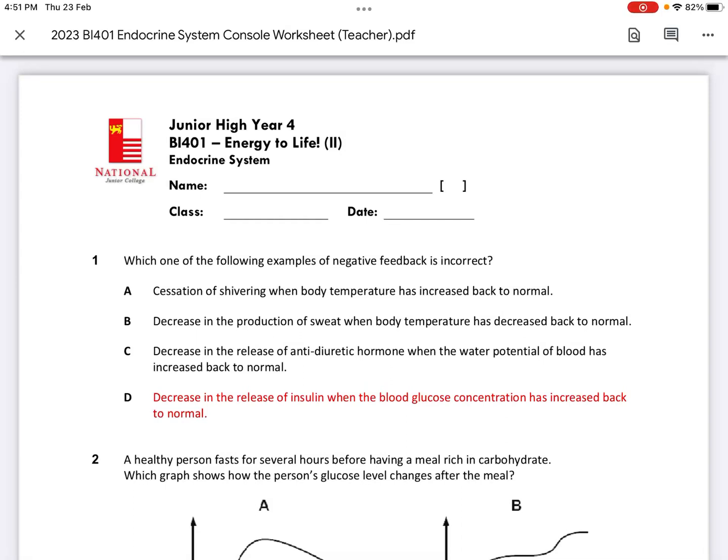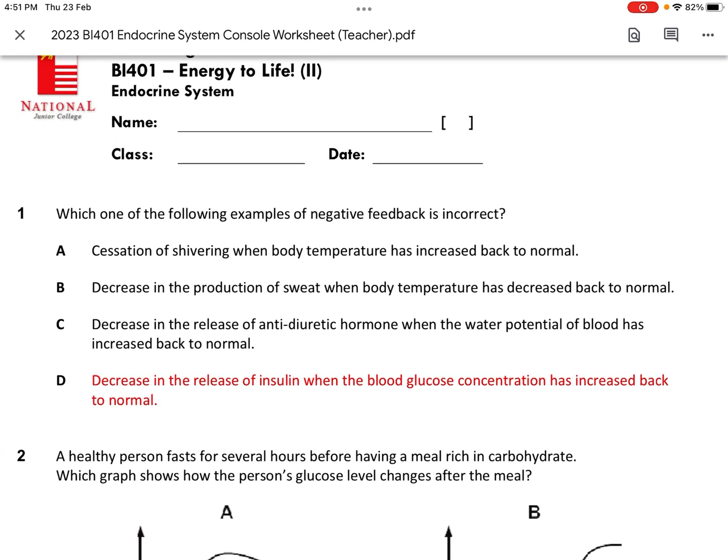We're going to go through the endocrine system worksheet now. There are fewer MCQs than last week. Okay, so first question: which one of the following examples of negative feedback is incorrect? Take note of the word incorrect, so that means three options are correct.